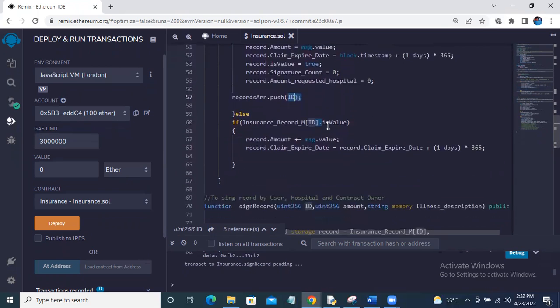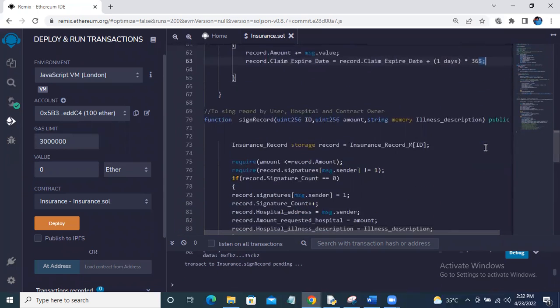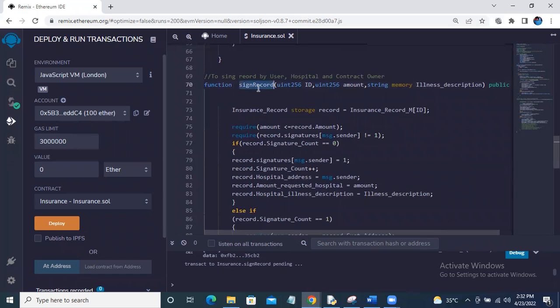The second case is, if the user is already present and he is transacting once again. So he has sent 10 ethers once again. What we are doing is, first we are adding that money to the user account, and then we are extending his policy by 1 year again. So however many times he sends 10 ethers, that many years he will get the claim. So this is for the receive function. And then we have another function to sign the records.